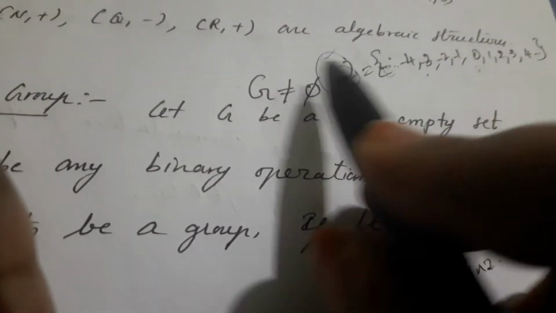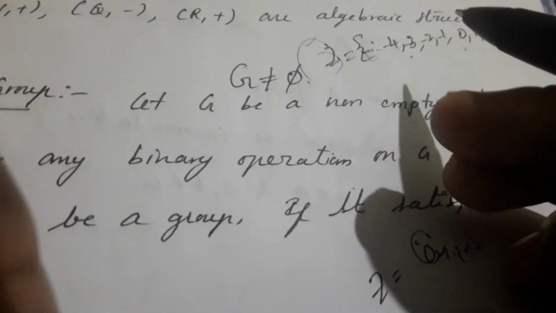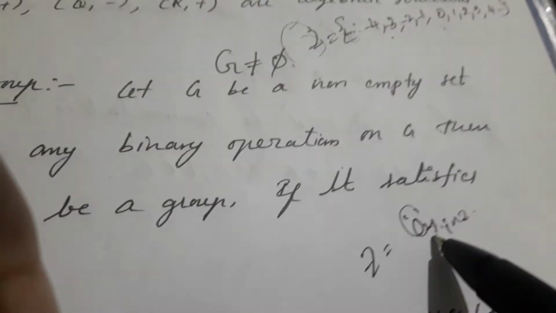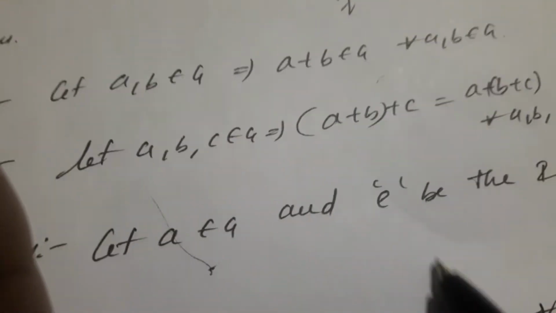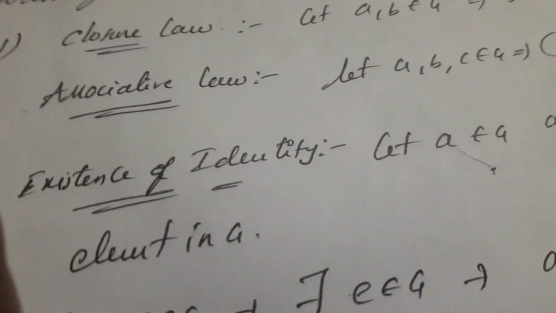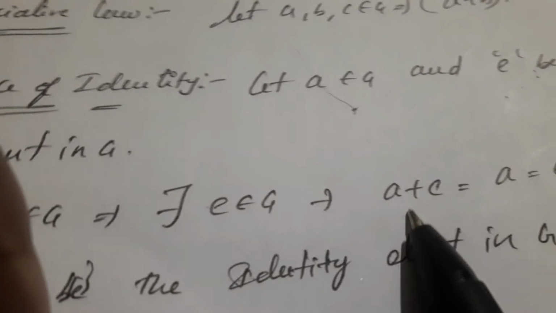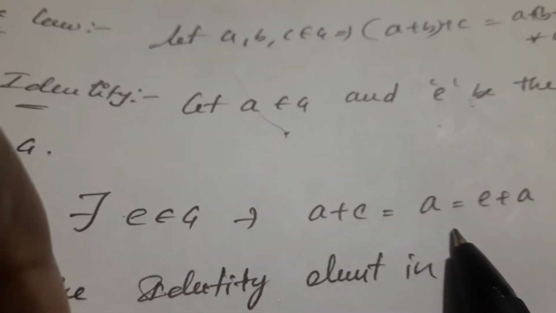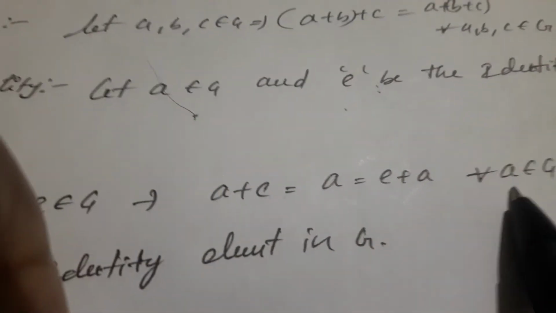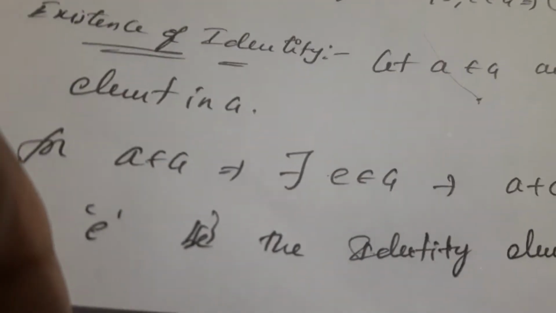But in G, what are the elements? We don't know about those elements. That's why we have to consider E to be the identity element in general. For A belongs to G, there exists E belongs to G such that A plus E is equal to A is equal to E plus A for every A belongs to G. Therefore, E is the identity element in G.